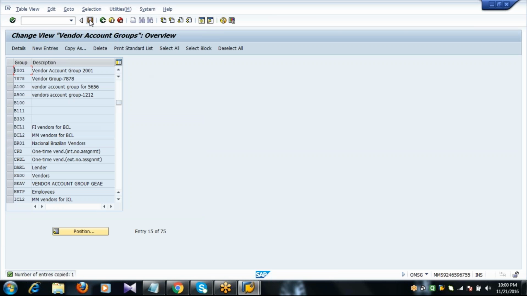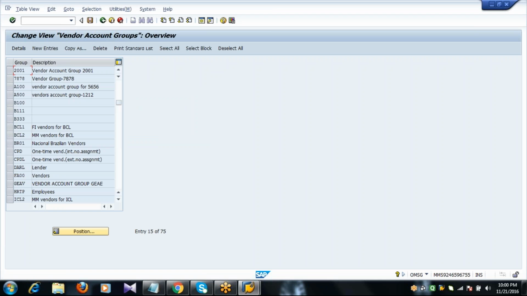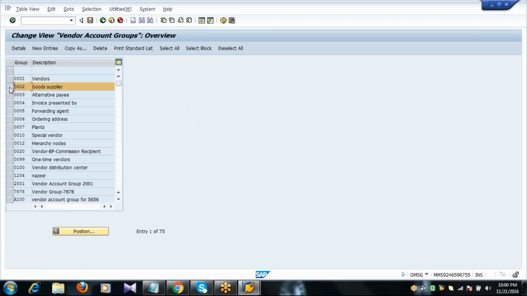Press enter, save. It's just an example, guys. You can create anything, but you copy from the standard vendor account group 0002. That is important.